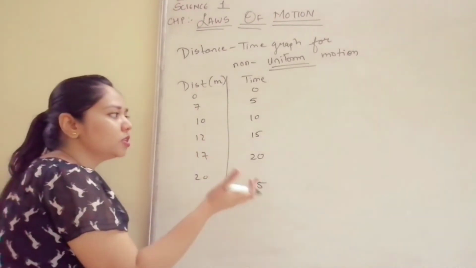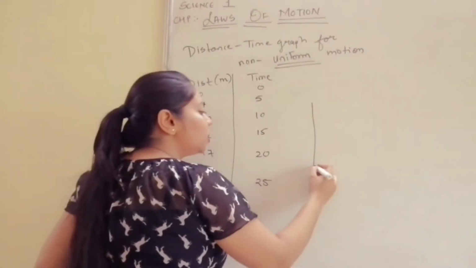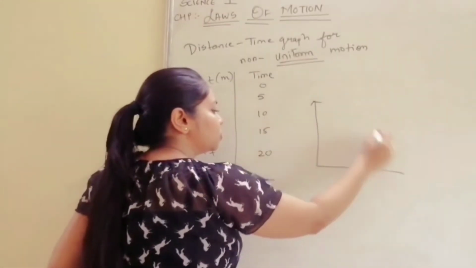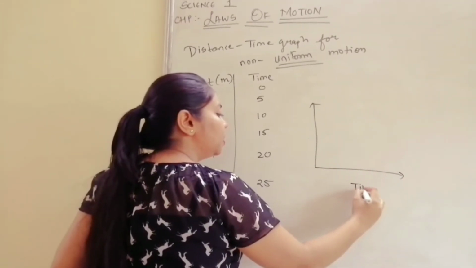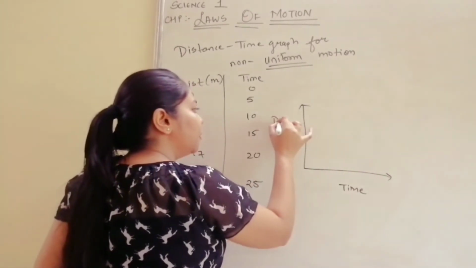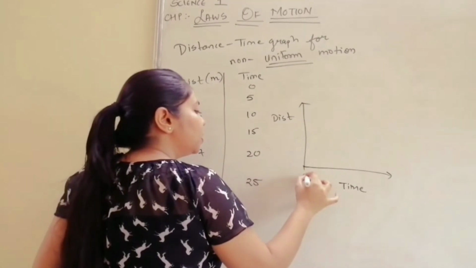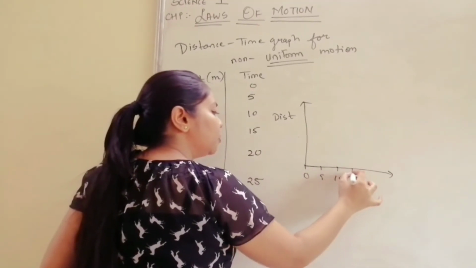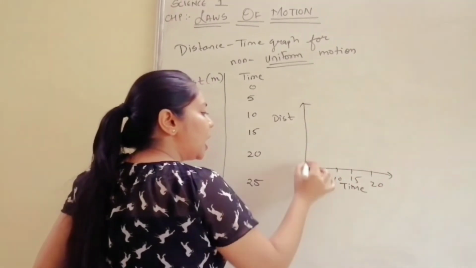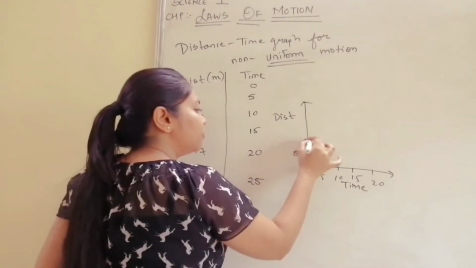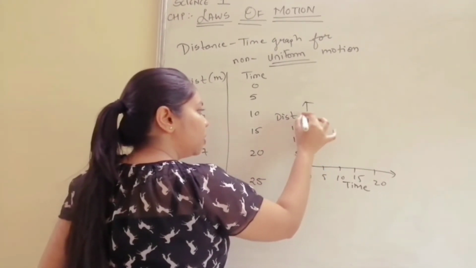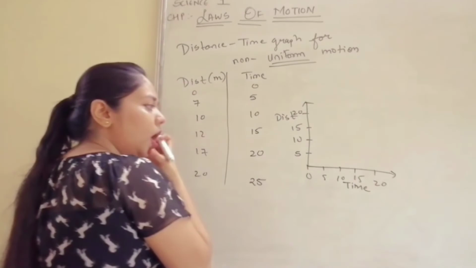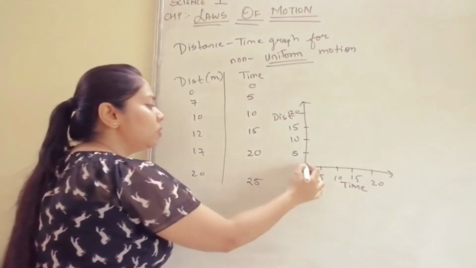So let us plot this graph and observe what nature this graph shows. Same time here, distance here, 5, 10, 15, 20. Here it will be 5, 10, 15, 20. Okay. So let us plot 0 for 0.